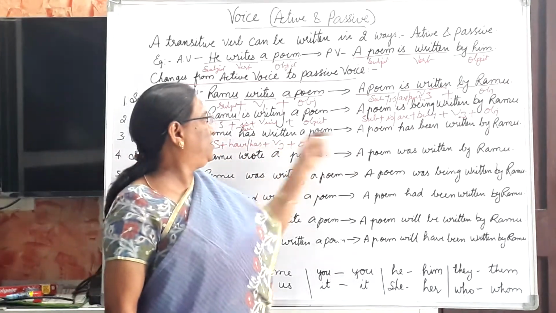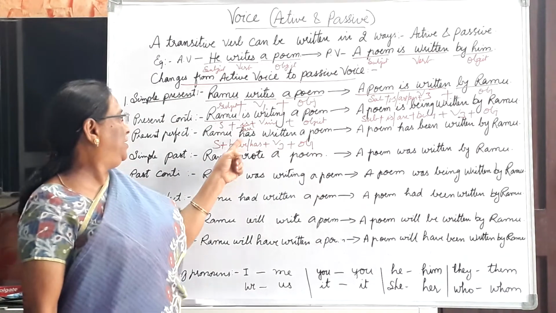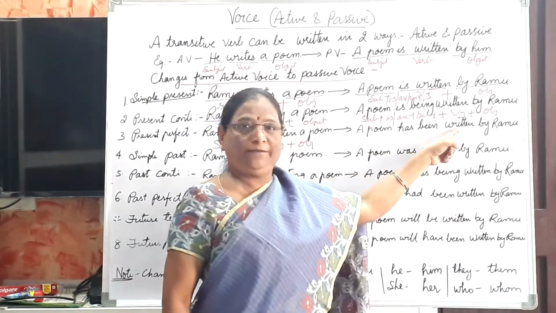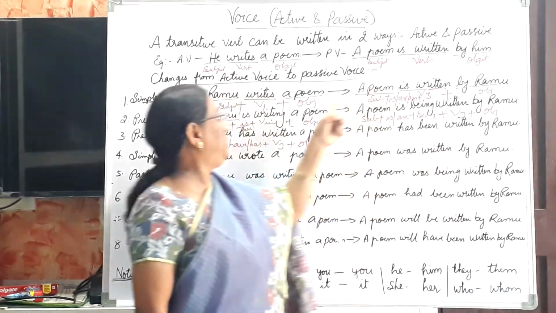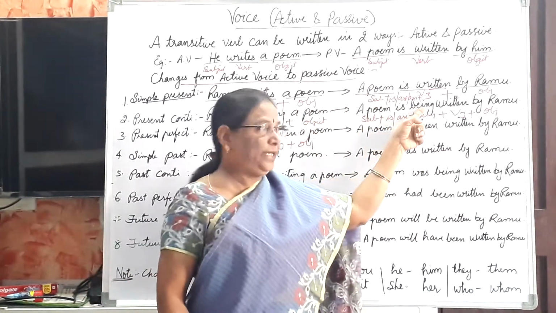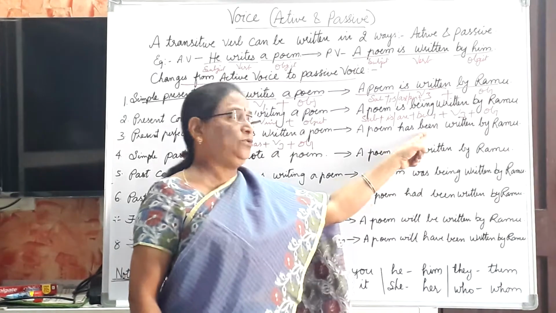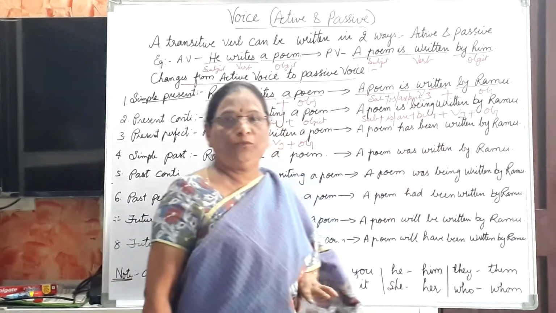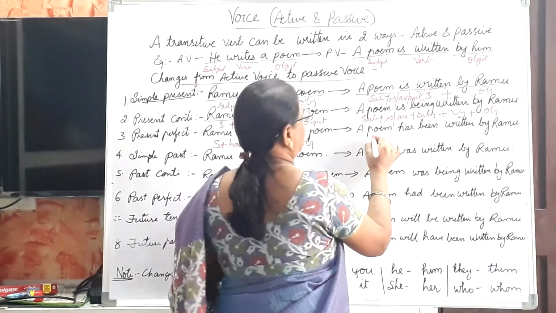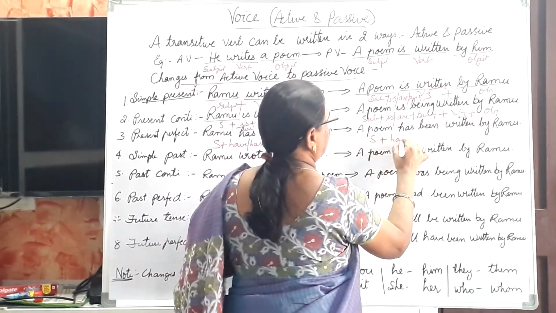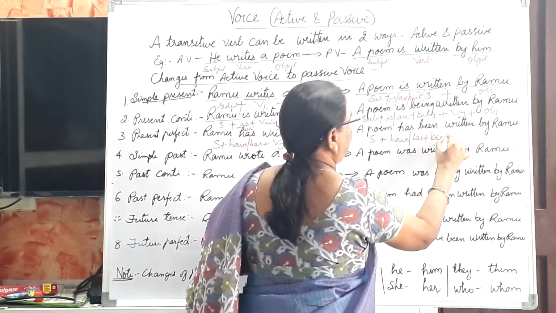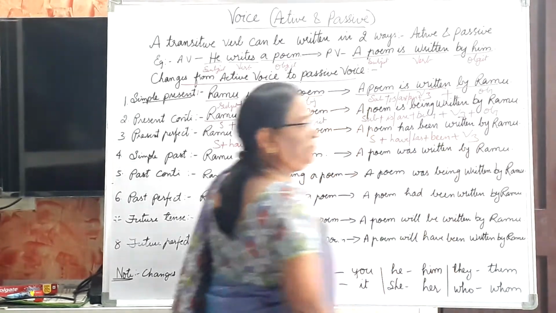And now here, a poem has written changed into has been written. In continuous form we use being, in perfect we use been. A poem has been written by Ramu. Understand? Subject plus have or has plus been plus V3 plus object.